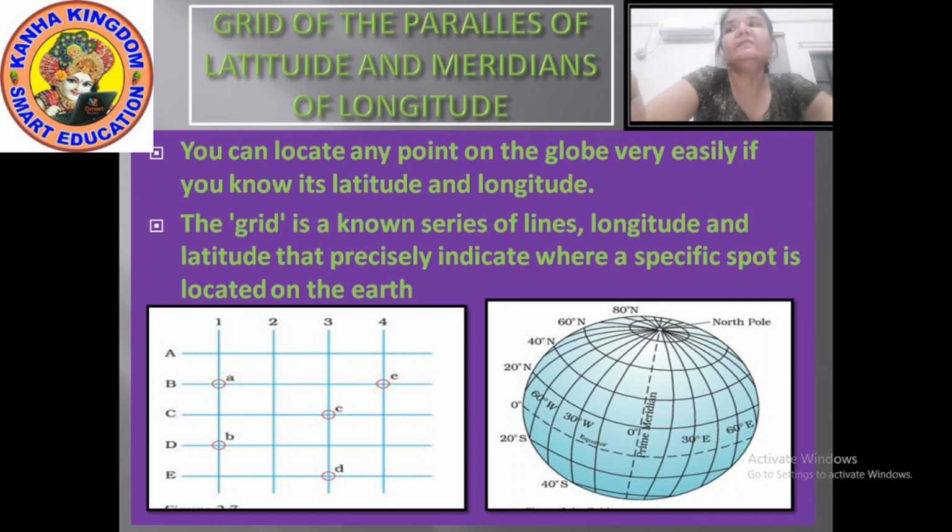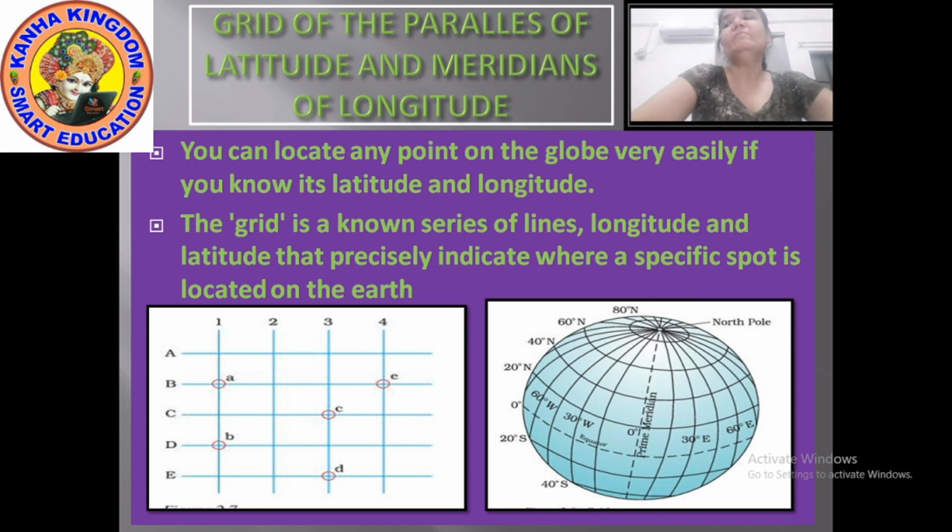Now these parallels of latitude and meridians of longitude can be seen on the globe or on the map. You can locate any point on the globe very easily if you know its latitude and longitude.